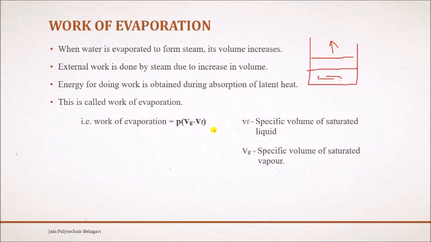After a certain time, what happens? You will get total dry steam. At that time, your Vf, whatever the specific volume of liquid is there, will be totally zero. That's why, at lower pressure, Vf is very small. That's why the work of evaporation we can also write as P into Vg.